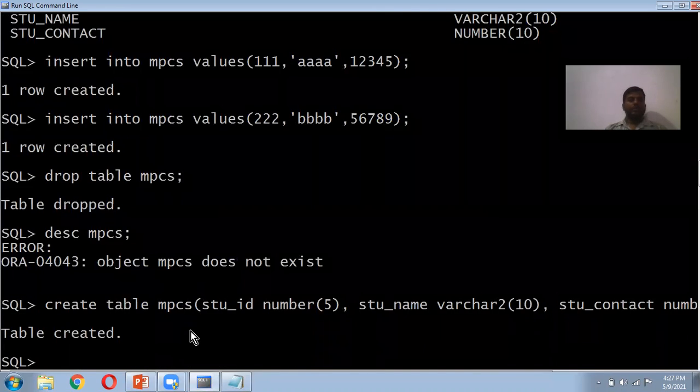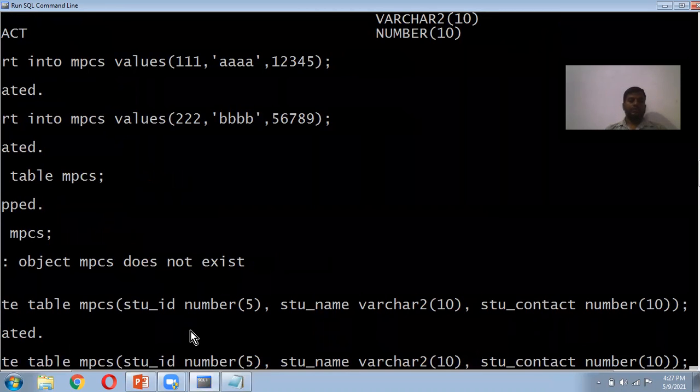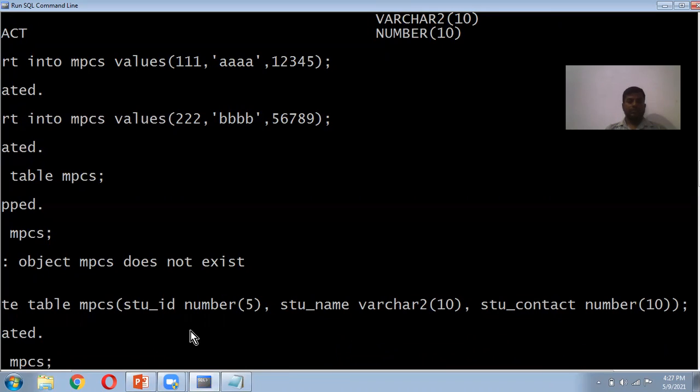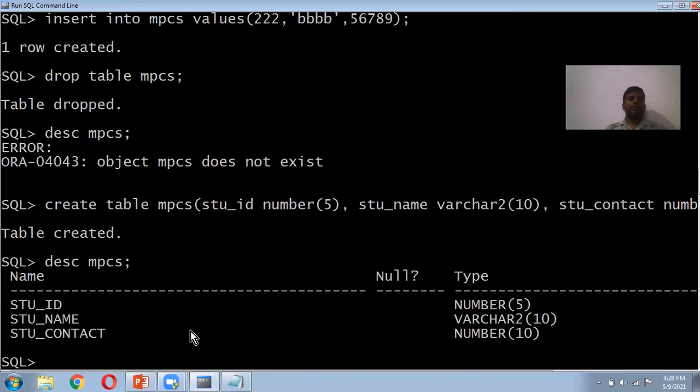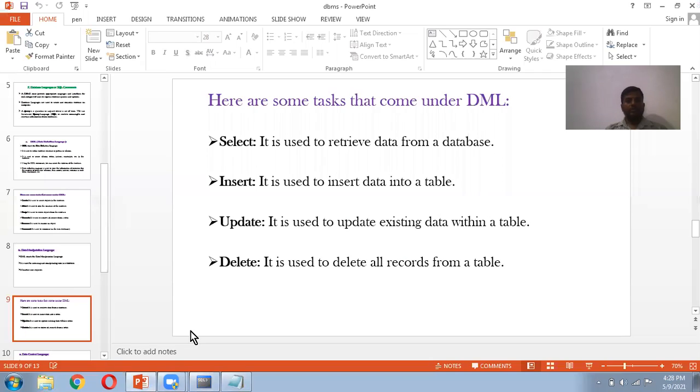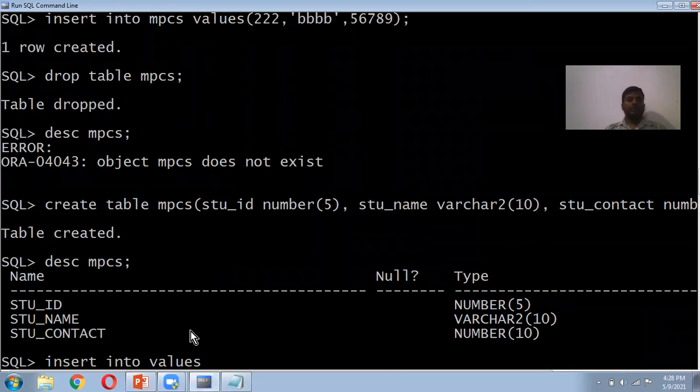After that, we have to insert. So we can see the description of MPCS. Now we have to insert values. Before select, we have to insert some values: insert into table name MPCS values.